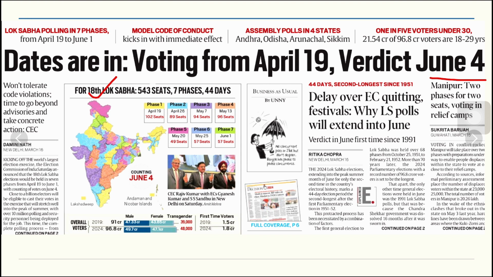If we see overall voters, in 2024, 96.8 crore are total voters, out of which 47.1 are female. First time voters are 1.8 crore. First time voters also indicate how many people are now shifting from the age group below 18 to now 18, and they are also becoming a part of the election cycle. This is the world's largest election, number one.